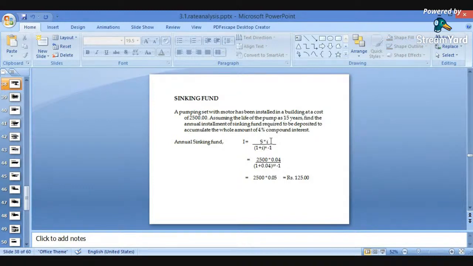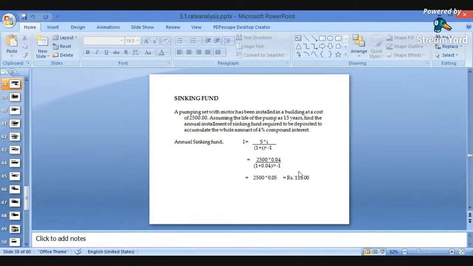So what is that amount which has been kept aside? How to find out the sinking fund? Again the same formula: I is equal to S into i, divided by 1 plus i raised to n, minus 1. Here S is 2,500, multiplied with i. The percentage of interest is 4%, 4 divided by 100 is 0.04. It is divided by 1 plus i, again 0.04, raised to the number of years, 15, minus 1.